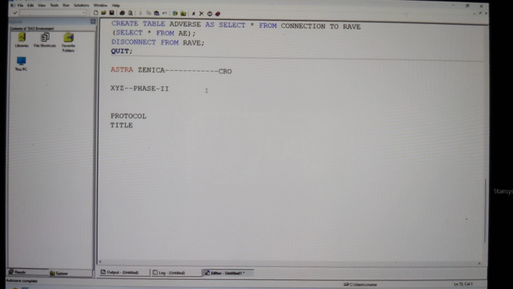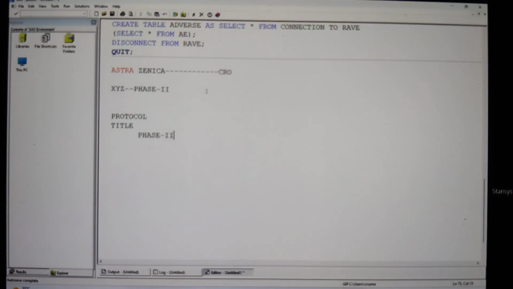The title is going to have some important keywords. By reading the title, you can understand what is important. And this is how we are going to have it. It is a phase 2. So tell me, if it is a phase 2, what do you understand from this? That means, yes sir, it is a phase 2. That means I am looking for the safety and efficacy, and I am doing this on the patients. Isn't it?